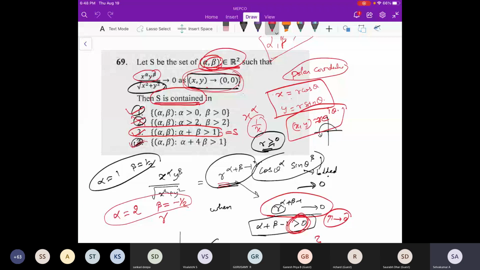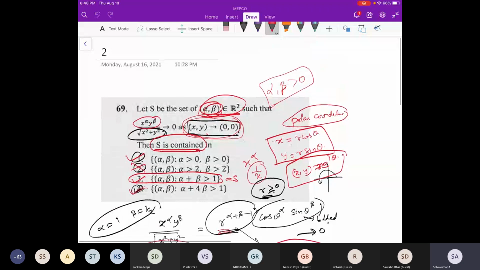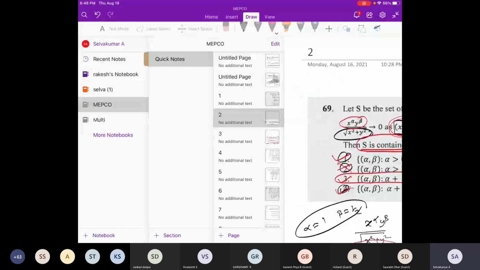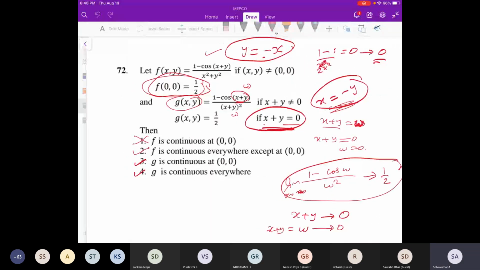For alpha, beta, y, it has to be positive. This you got the answer, right? No, still no. I hope somebody must have got the answer, right? Okay, then you are not saying anything, meaning I will just assume you got it. Okay, so this we have solved.